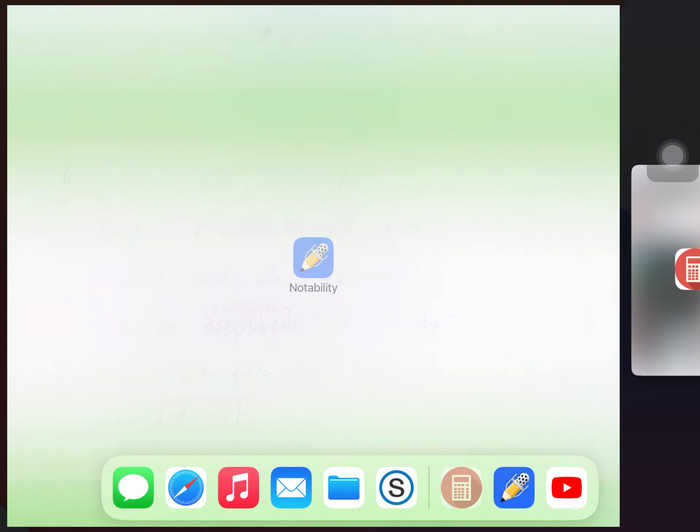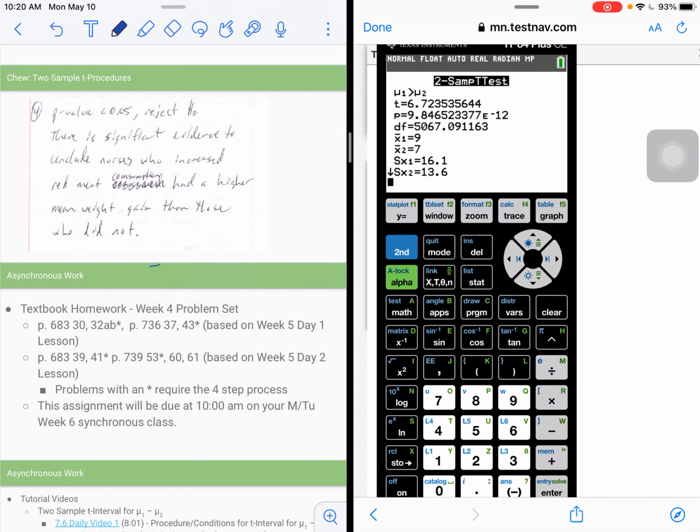Let me just also show you that t-interval real quick. So if I did want to do an interval for this problem, in step 3, I would go down to 2samp t. Make sure you hit the t-int, not z-int. So 2samp t-int. And then if I just put in stats, it has all of the same things. If I were doing a 95% confidence interval, I'd put my confidence level as 0.95. Keep pooled again as no, hit calculate. And then this would give me that confidence interval.